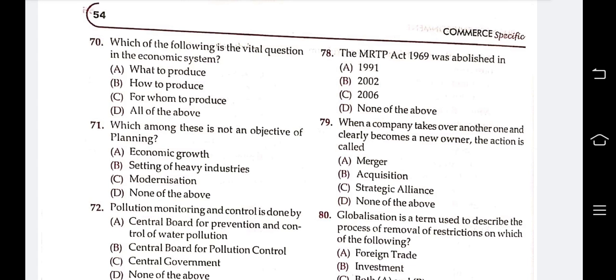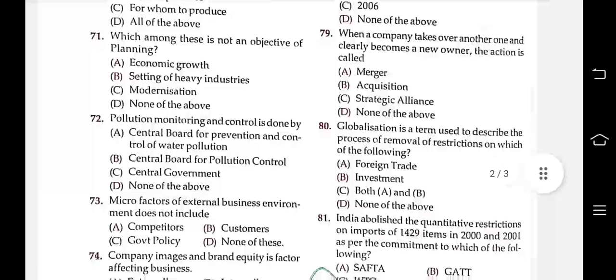The next question: pollution monitoring and control is done by Central Board for Prevention and Control of Water Pollution, Central Board for Pollution Control, Central Government, none of these. Answer is A. Pollution monitoring and control is done by Central Board for Prevention and Control of Water Pollution.